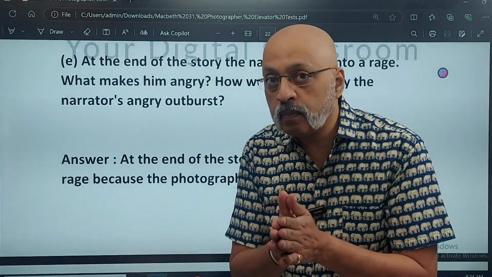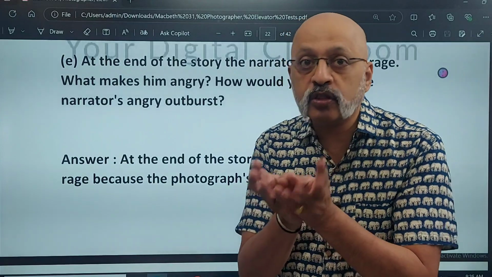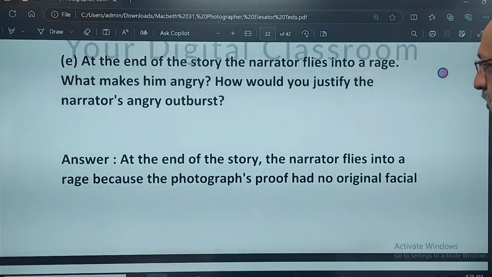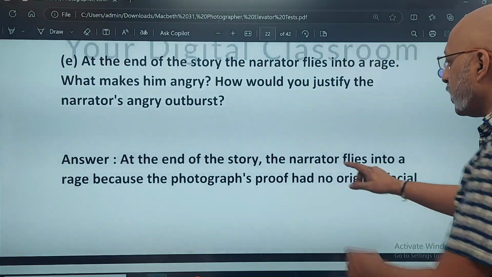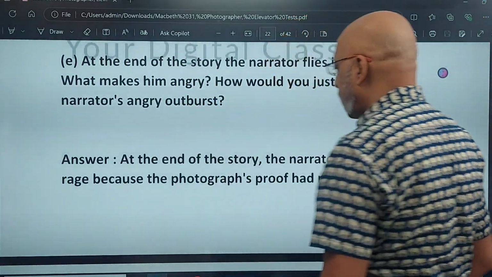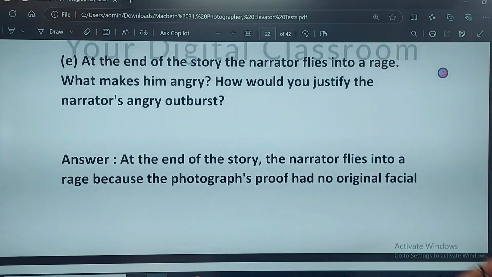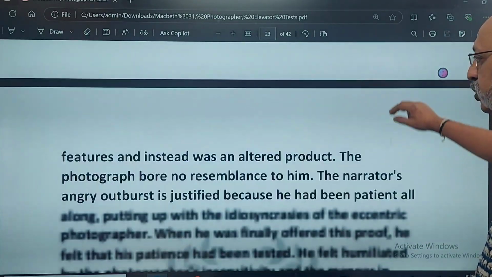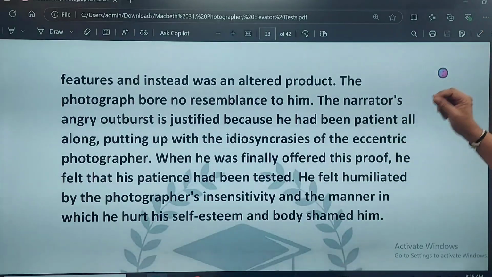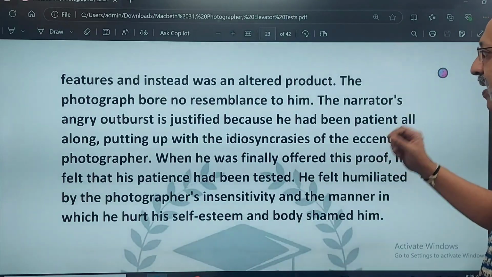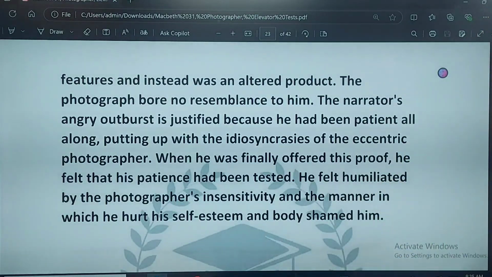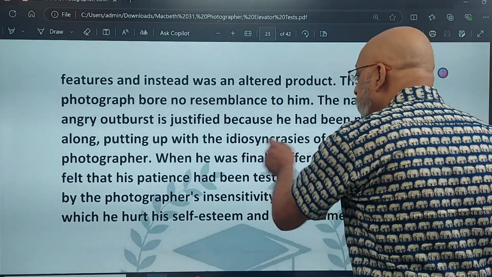लेकिन इस पर्सनल ओपिनियन में भी आपको you will have to do that on the basis of facts. At the end of the story, the narrator flies into a rage because the photo, so that you are able to connect it to the question कि मैंने इस part of the question का answer यहाँ दिया है. Because the photographer's proof had no original facial features and instead was an altered product, the photograph bore no resemblance to him. The narrator's angry outburst is justified because he had been patient all along. Okay, putting up with the idiosyncrasies.